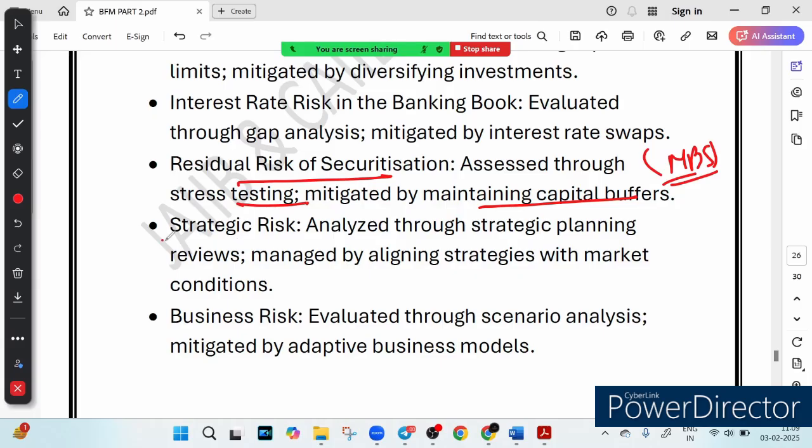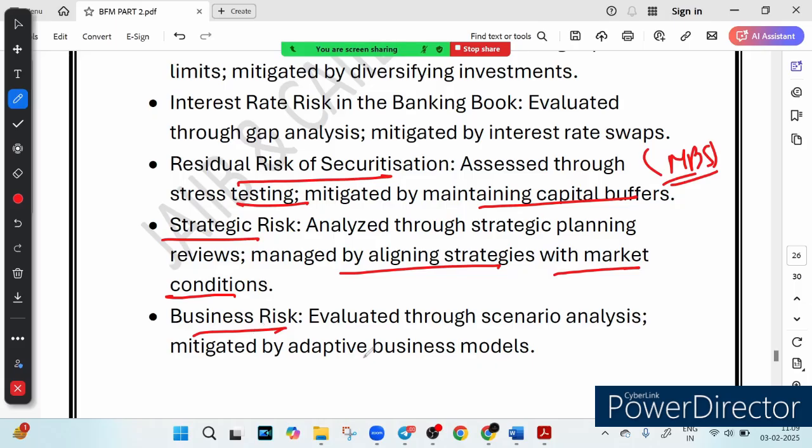Then we have something called strategic risk. What if the bank strategy does not work out? It is managed by market aligned planning. You can see it clearly written. Then we have business risk. What if the bank loses customers or profit drops? It is managed by a flexible business model.